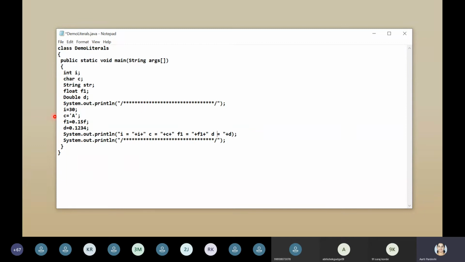So I'm explaining once again how I'm writing it. I have written string, then double plus, and in between I'm going to enter the name of the variable whose value I expect to be displayed in the output. Here I is there and I want its value, so I'm going to write it between the double plus.